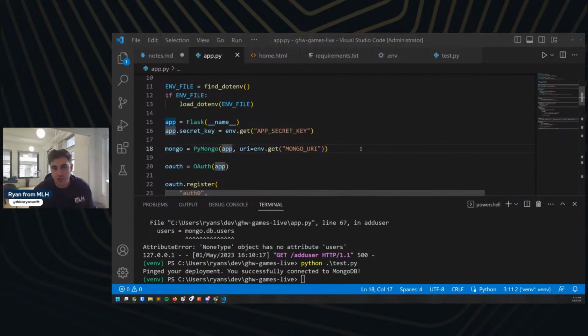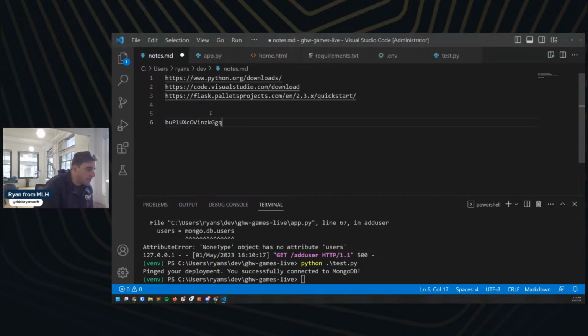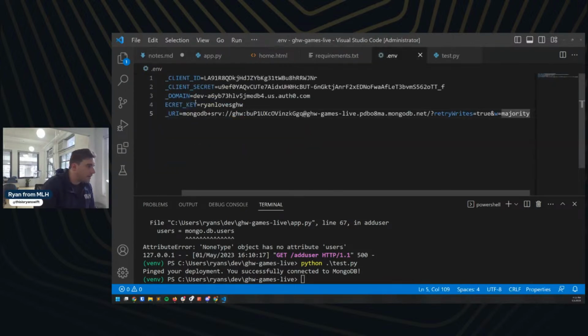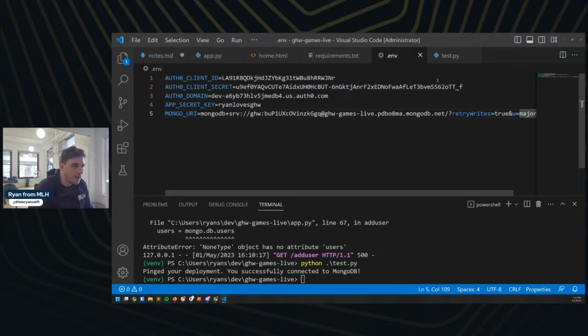Let me double check how I had this set up yesterday. Bam. I've got it set up the exact same way here. Is there some sort of silly typo in our variable name in the environment here? No, Mongo URI is the exact same.